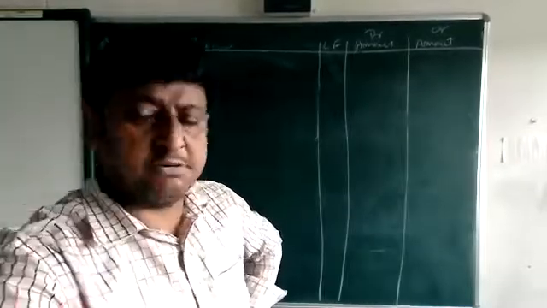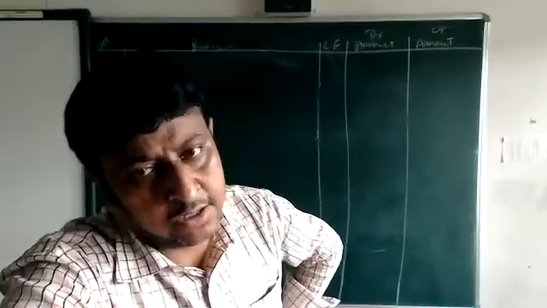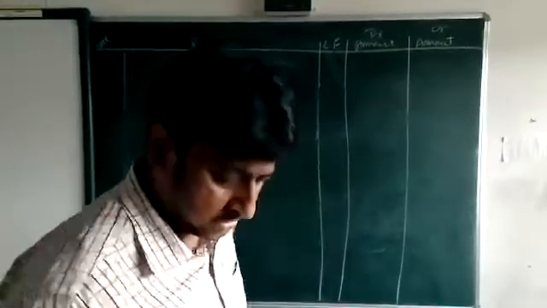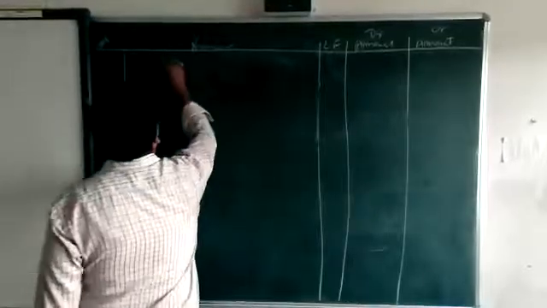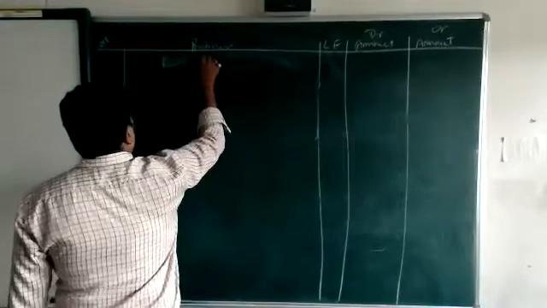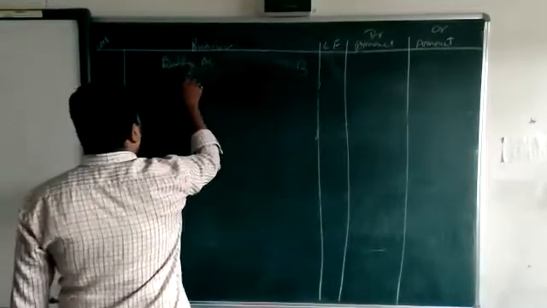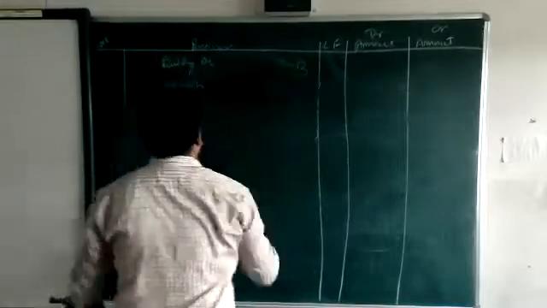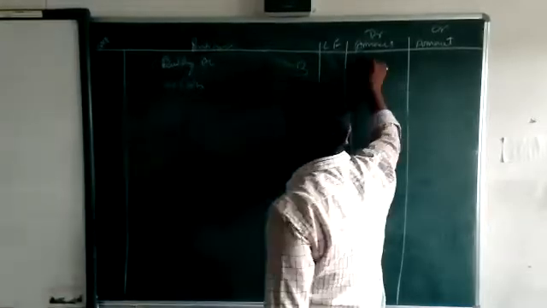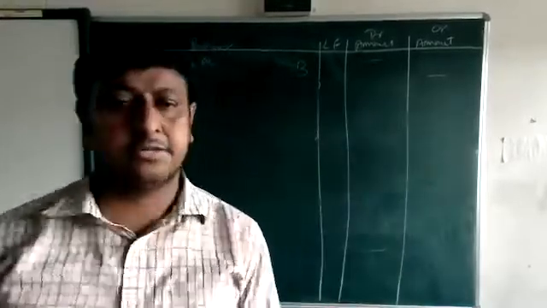If a name is not there, then cash. So the building comes into your business, so building account, real account, debit to cash. Being building purchase. Okay, next.